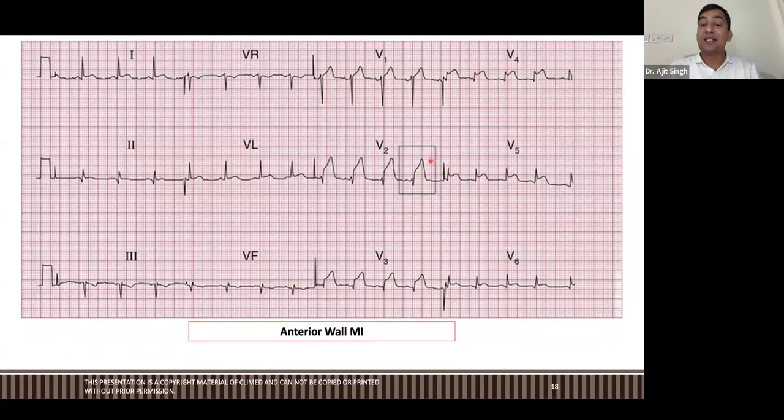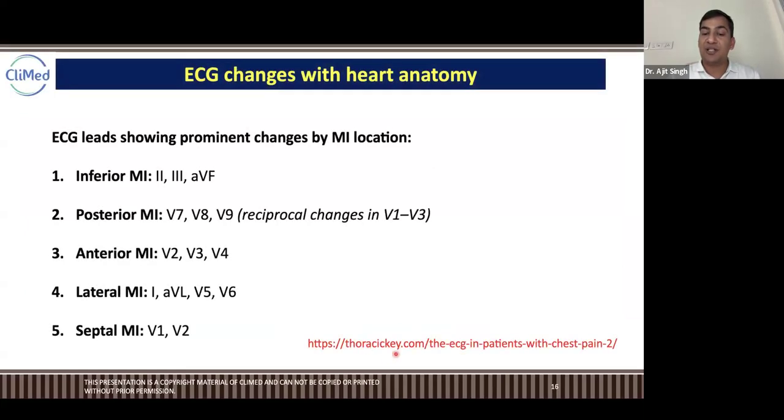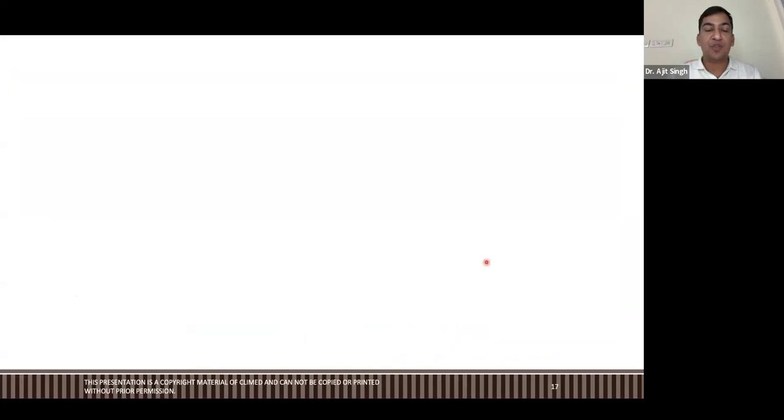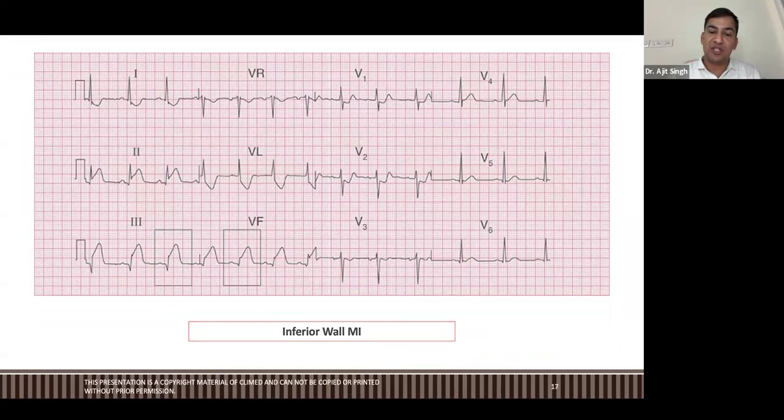Perfectly fine. So you should be very sharp in that. Go to this website, I have taken this material from this website, Thoracic Key, the ECG in patients with chest pain. This is a fantastic website. I also have taken the material from that to teach you. Literally, all the types of ECGs you will see there.